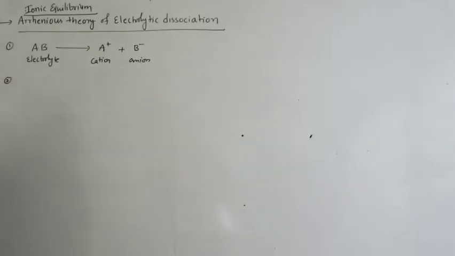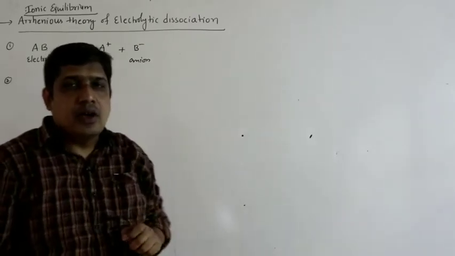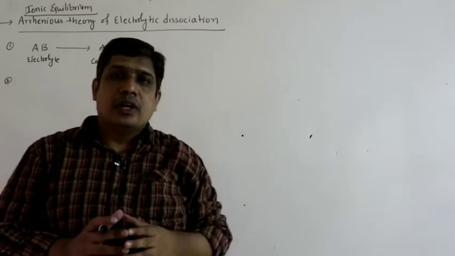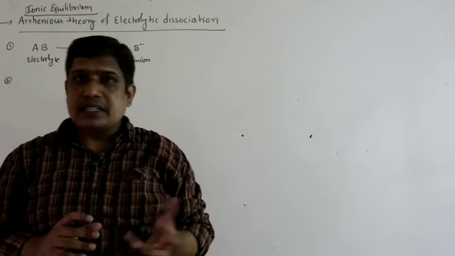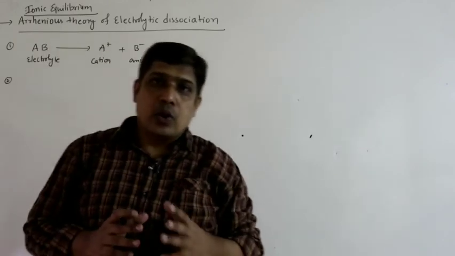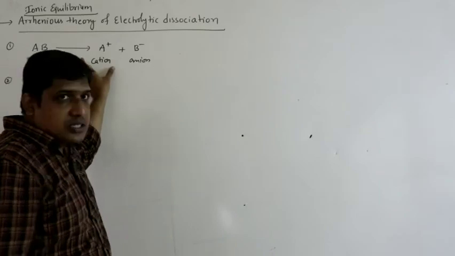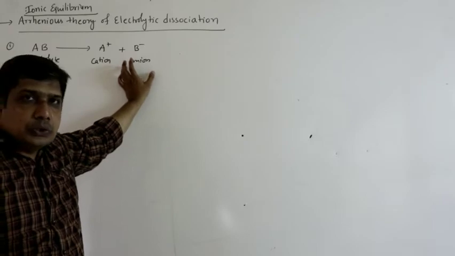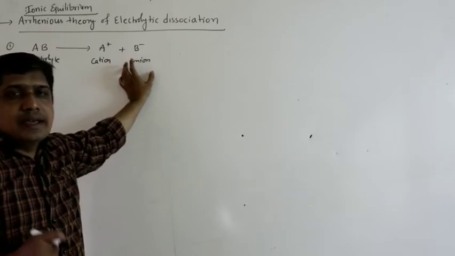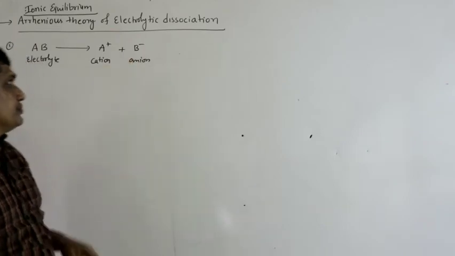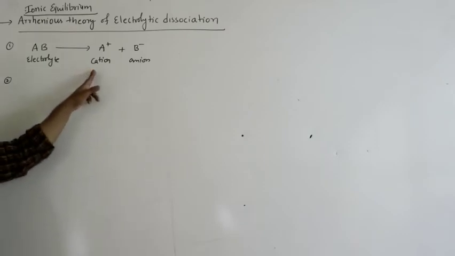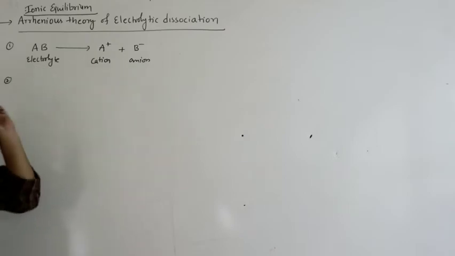Since it contains ions, what kind of charge does the solution possess? The solution as a whole is electrically neutral. Yes, it contains ions, but it is electrically neutral. Why? The sum of total positive charge is exactly equal to the sum of total negative charge. Therefore, the electrolyte solution as a whole is electrically neutral. That is the second point. So, although the solution contains ions, it is electrically neutral because the sum of the total positive charge is exactly equal to the sum of the total negative charge.